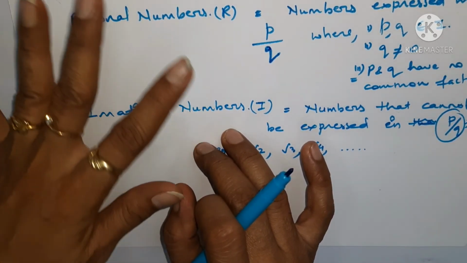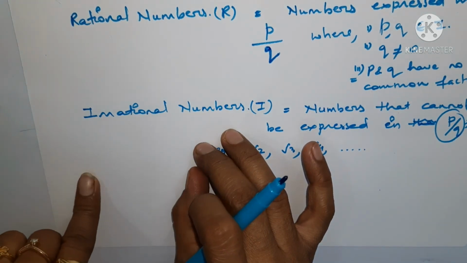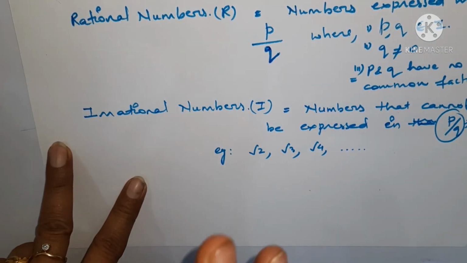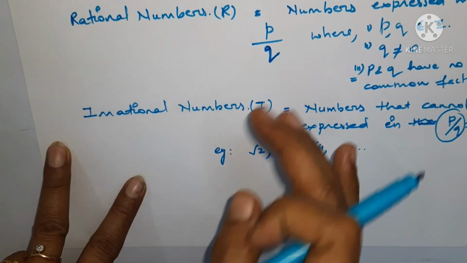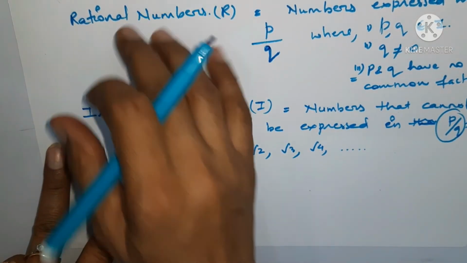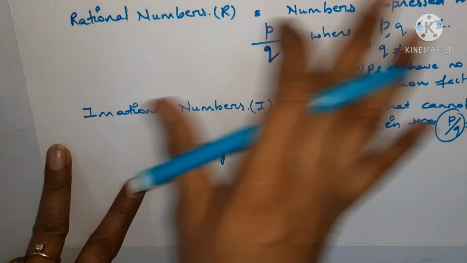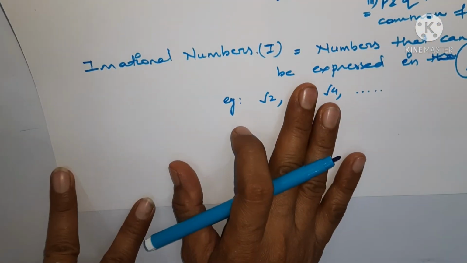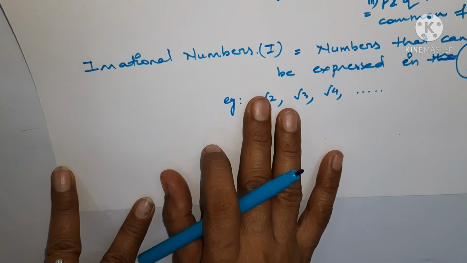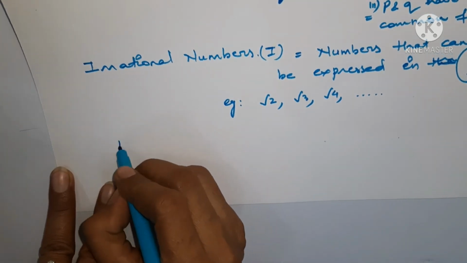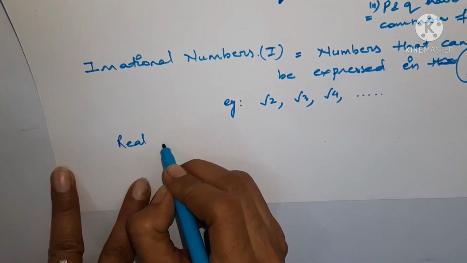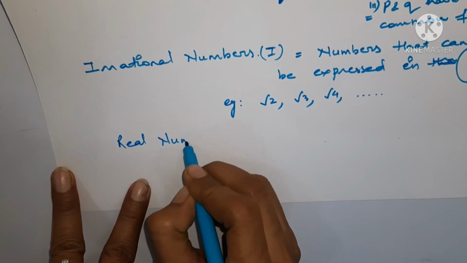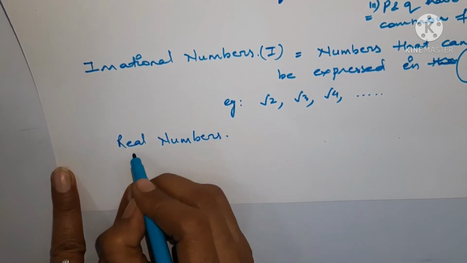And the collection of all these numbers, when represented on a number line, we call real numbers.